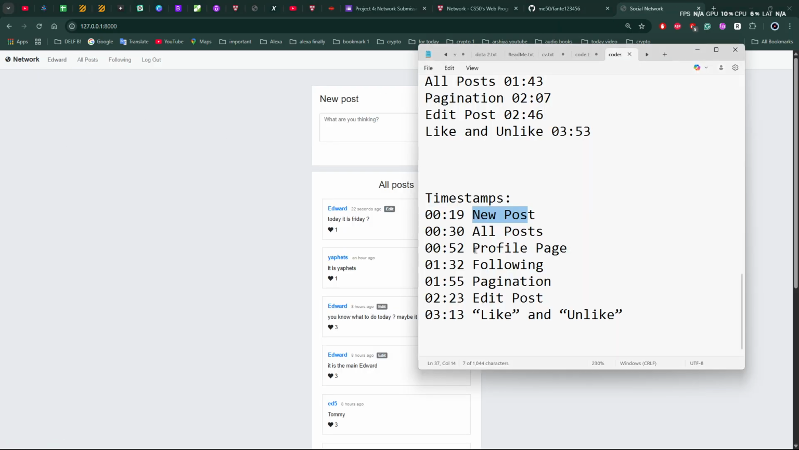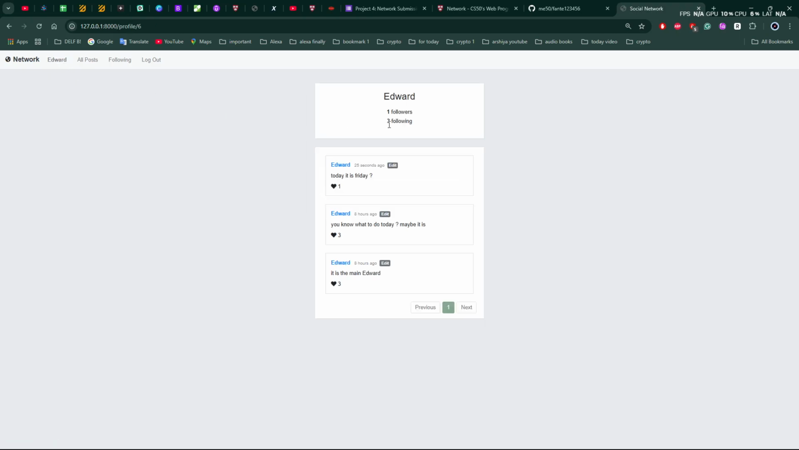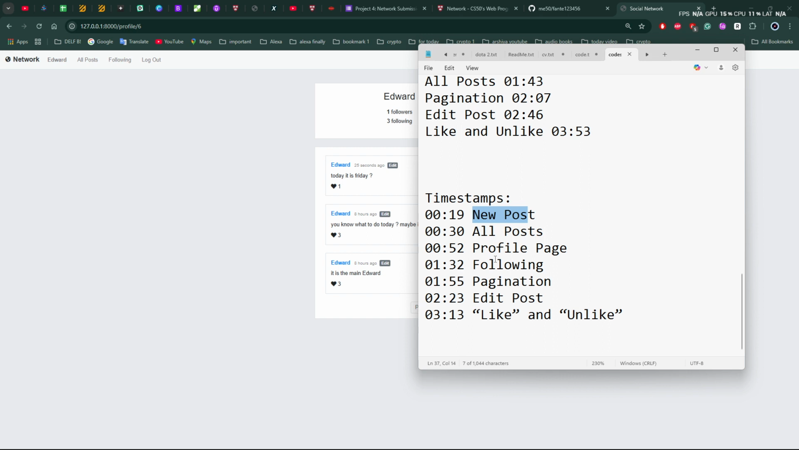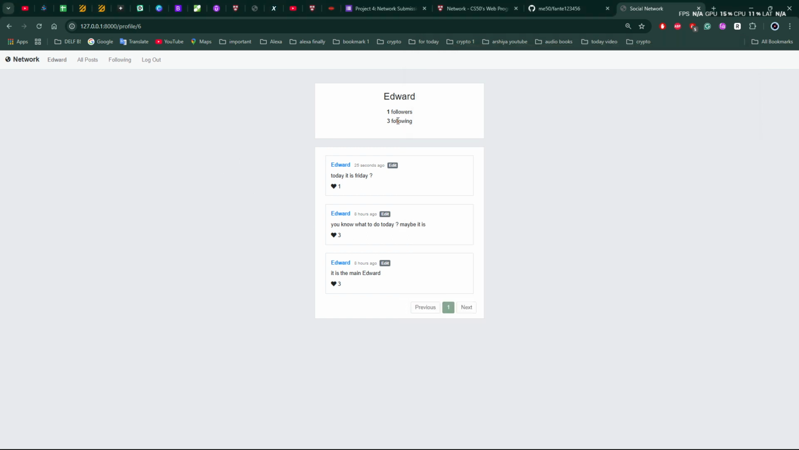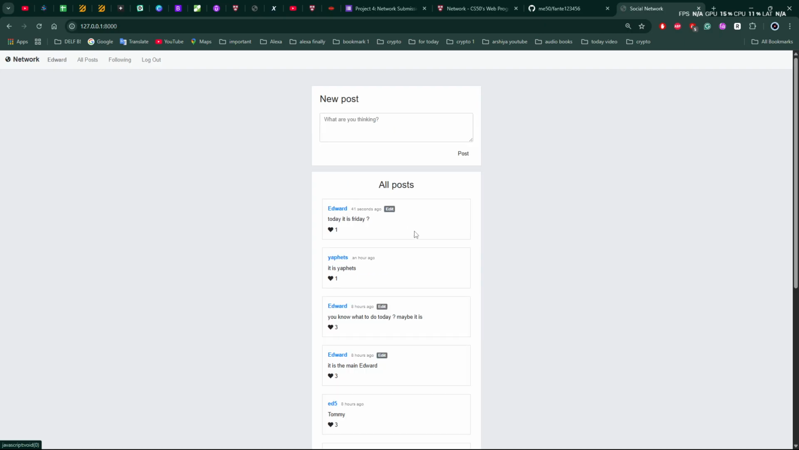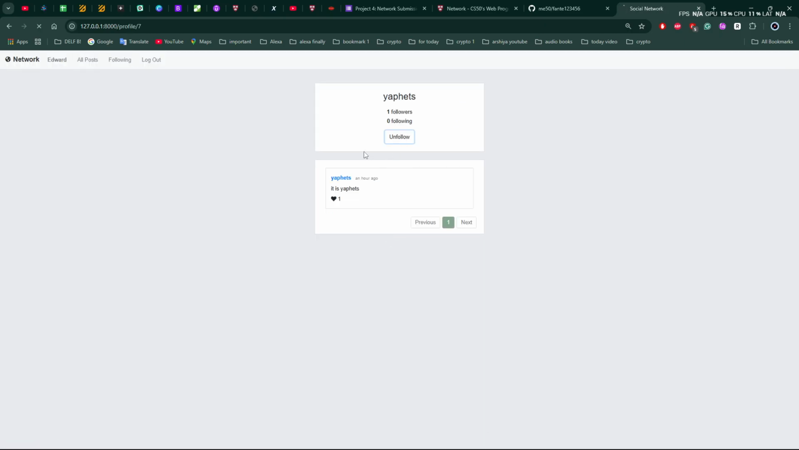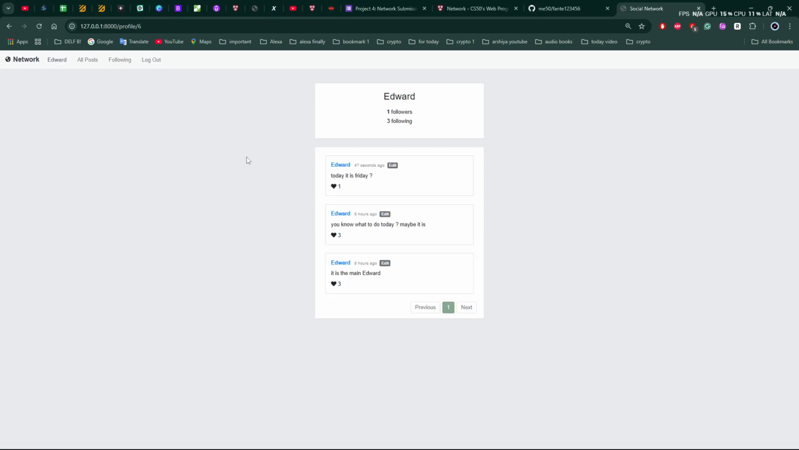The next one is the profile page. So here is my profile page. You can see that I can like or dislike. The next one is following. So I can see who my followers are, and I have 3 followers, so it's good, it's great. Also I can follow other people from here. For example, this one I can just unfollow or follow, so it's working also.